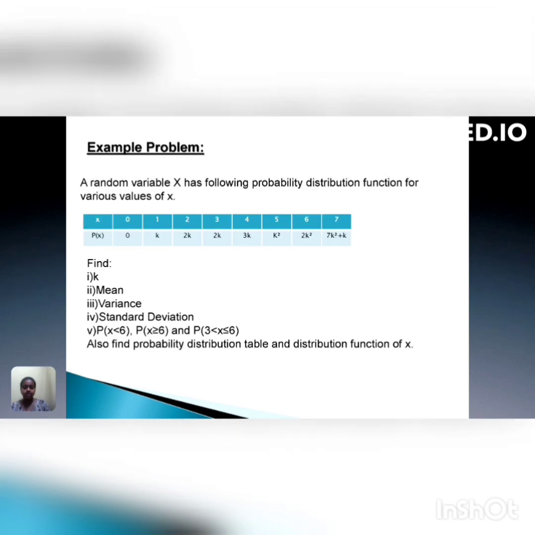Here is an example problem. A random variable X has the following probability distribution function for various values of x. Here we need to find the value of k, mean, variance, standard deviation, probability of X less than 6, probability of X greater than or equal to 6, and probability of X lying between 3 and 6. Also, find the probability distribution table and the distribution function of X.